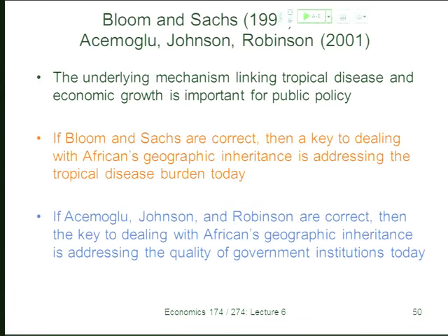To some extent, and you raise an interesting point: when Acemoglu, Johnson, and Robinson talk about institutions, they talk about very broad terms in terms of just the quality of governance. The specific measure they use is protection of property rights, rule of law, those kinds of things. But people have interpreted it to be very broad. So the functioning of health institutions or public services would sort of flow from that. So that's another link between these theories.